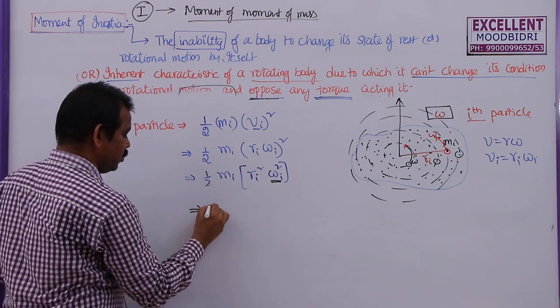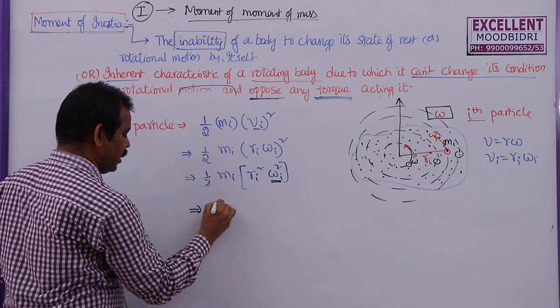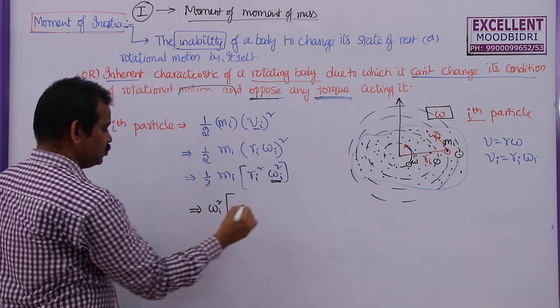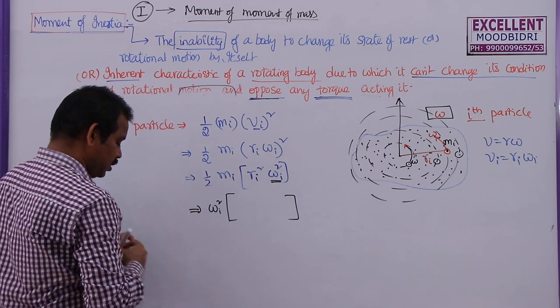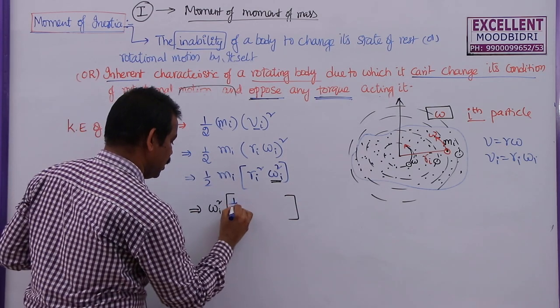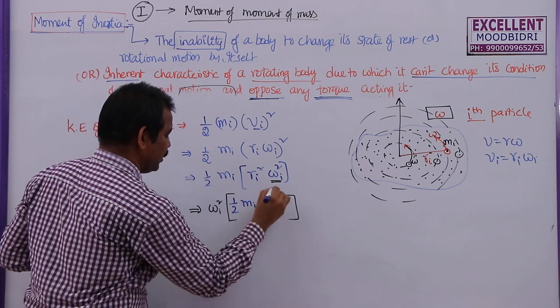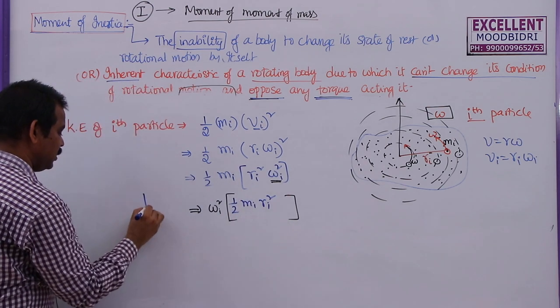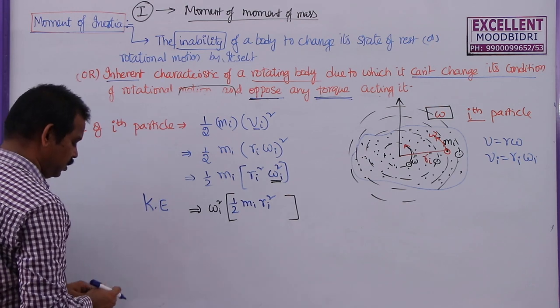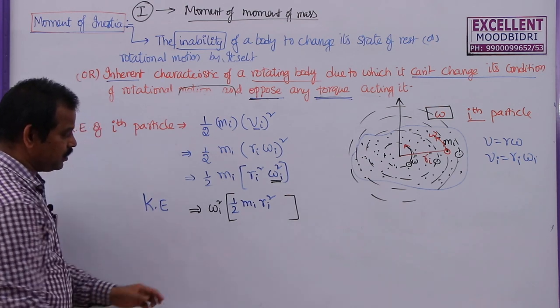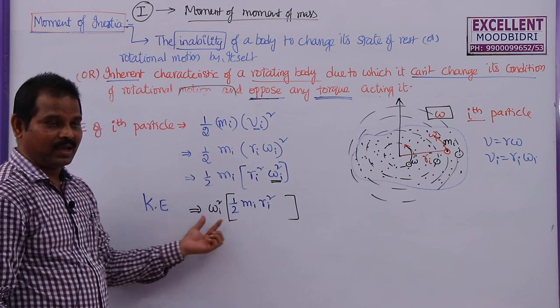So now I am going to write omega i square into. What are the remaining terms now? The remaining terms are half into mi into ri square. This is the kinetic energy of a body in rotational motion. Why? Because we are considering the angular velocity here.